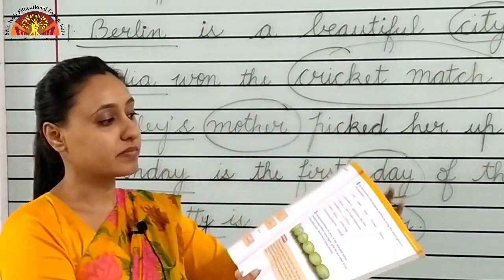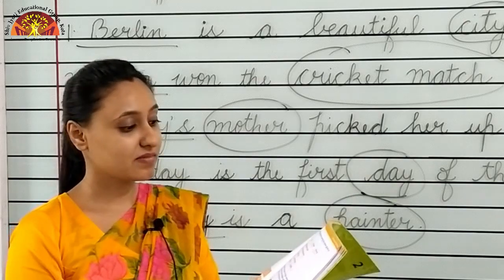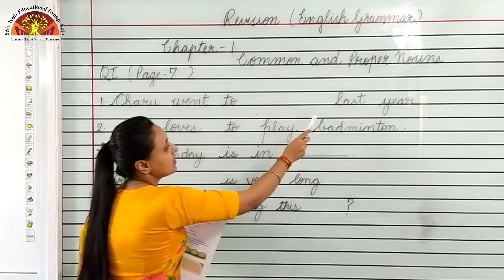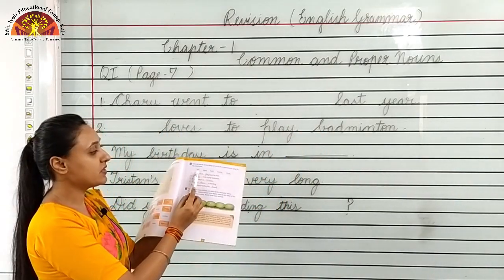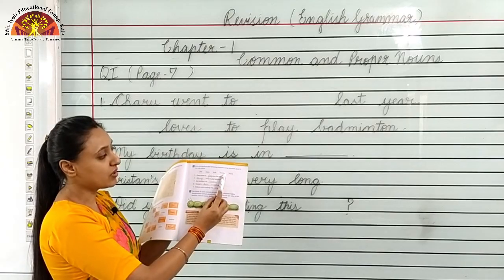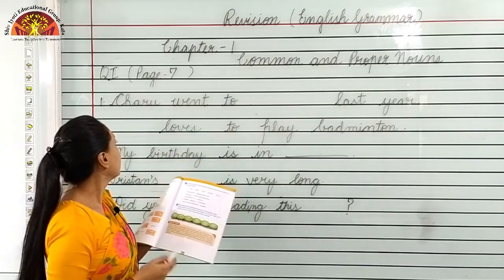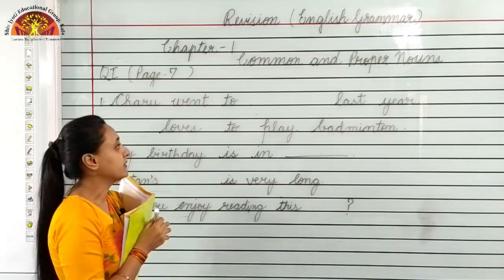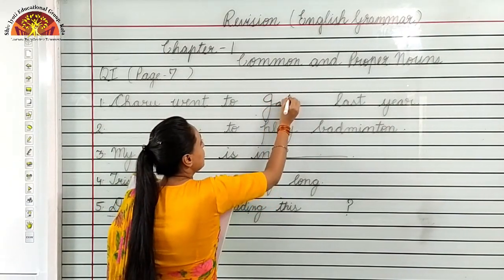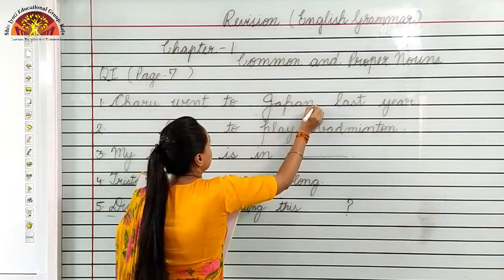First one. Number 1, Charu went to dash last year. Options are given to you: hair, Japan, book, October, Neeraj. So, Charu went to Japan. Write Japan here, J-A-P-A-N, Japan.